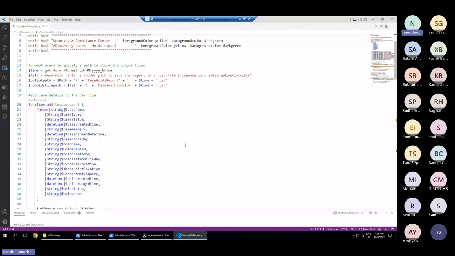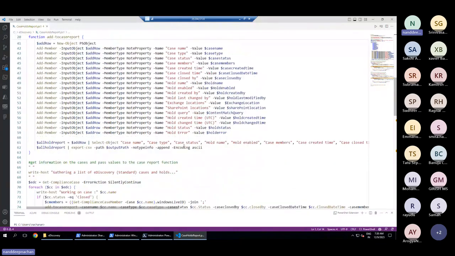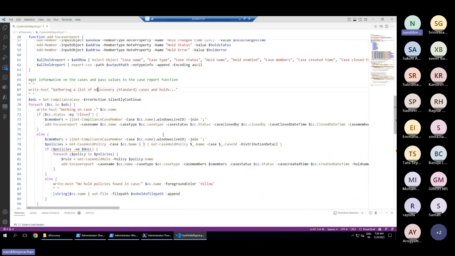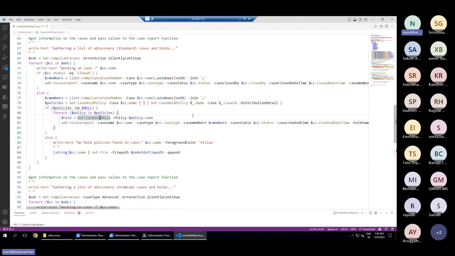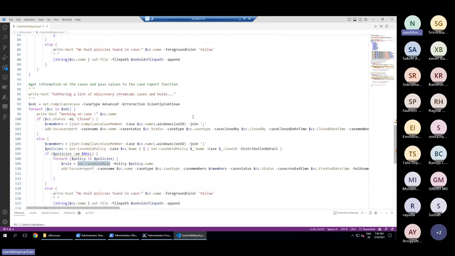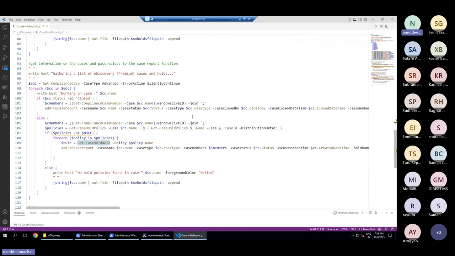This can help you navigate through all of the legal hold cases that we have in eDiscovery Standard and their holds, as well as in Premium. We can use the PowerShell cmdlet called Get-ComplianceCase first to get all of the cases, and then go into the members as well as all of the sites, all of the holds, all of the rules which are there. I will give you a link and you can explore that, just keeping time in mind. But yes, there are ways available.